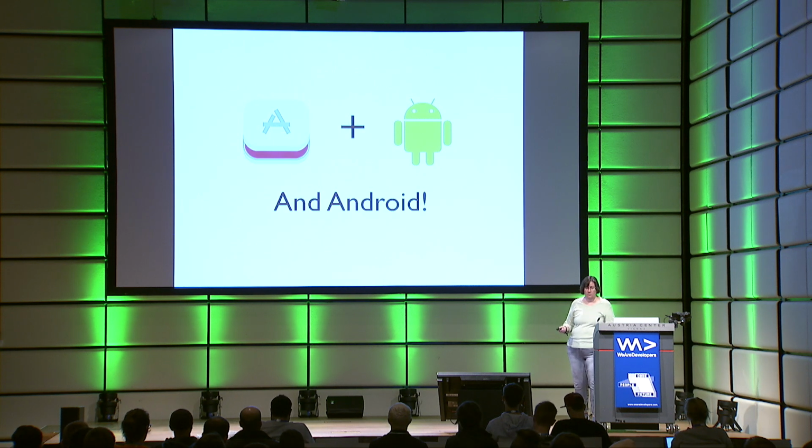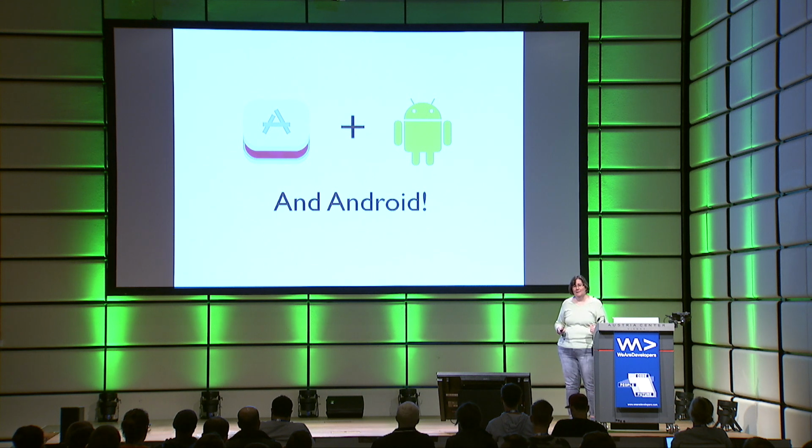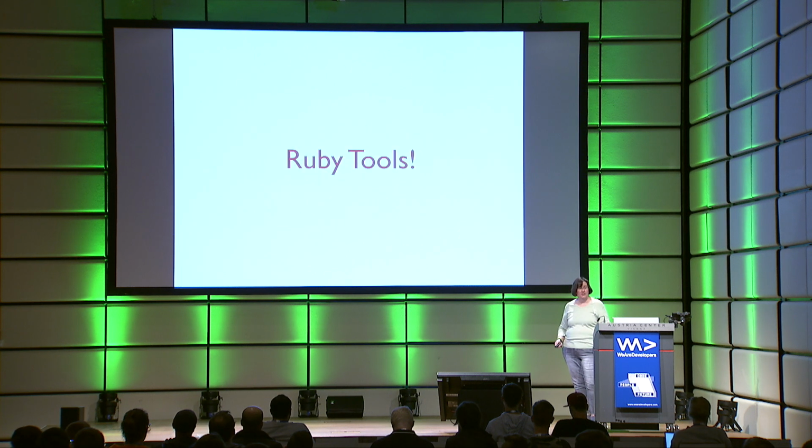RubyMotion can do Android development. And I'm going to have to apologize here. I don't have enough time to do all of this today. This was supposed to be a 4-hour workshop, and I got cut down to a 45-minute talk. So moving fast.